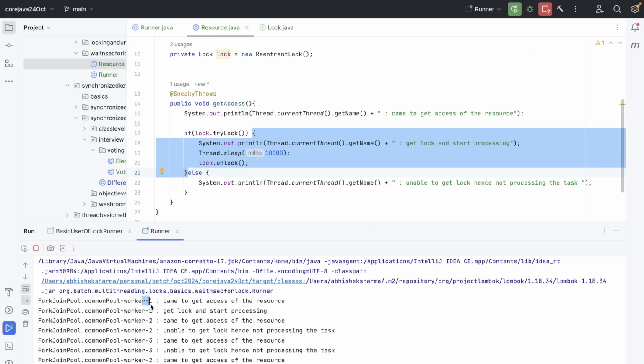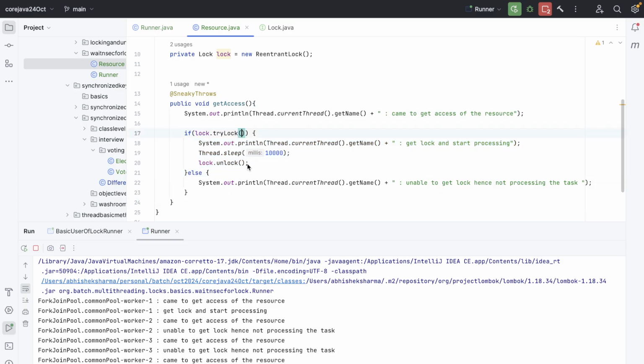So see, worker 1 came, got the lock, and started processing. Worker 2 came to access the resource and was unable to get it, hence not processing. Worker 3 came to access the resource, unable to get it, not processing, right? Visible? Yeah. So now my other threads are not working, but that should not be the case, right?